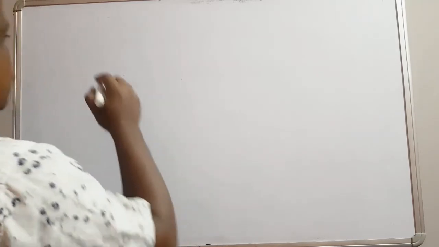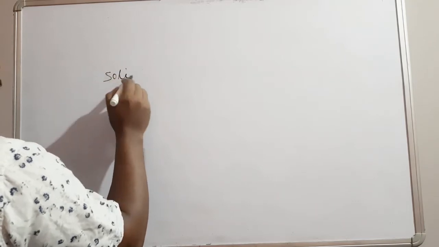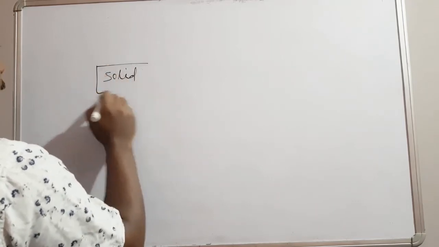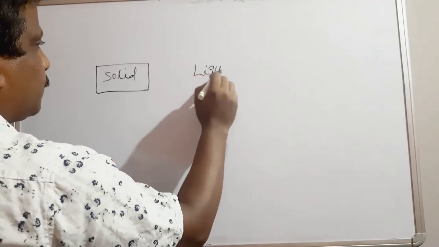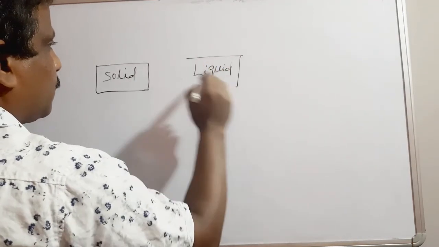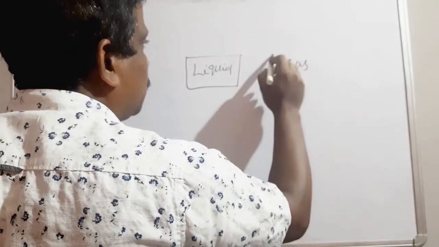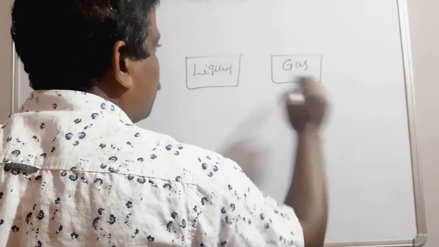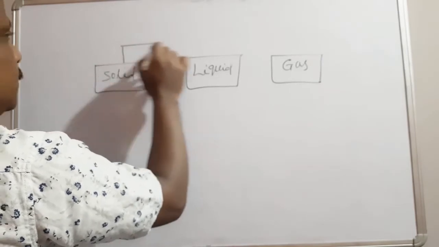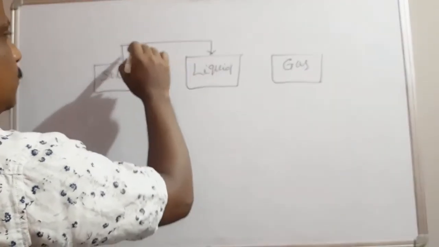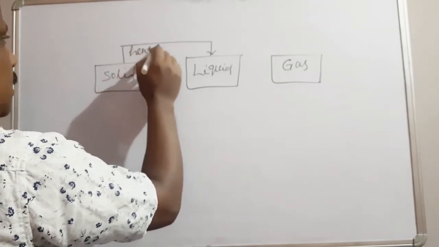So, change of state. Suppose here solid, here liquid, here gas. Now when solid changes to liquid, that process happens by absorbing heat.